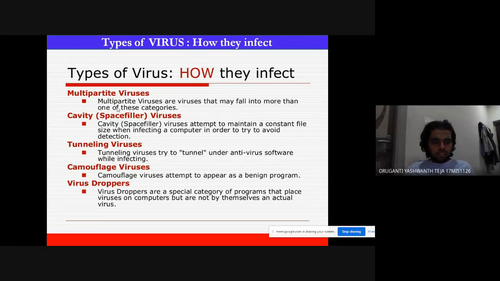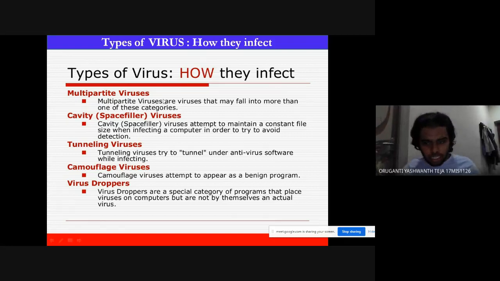Tunneling viruses try to go under the antivirus software by infecting. Camouflage viruses attempt to appear as a benign program. Virus droppers are a special category of program. These are not actual viruses, but they are the containers of the virus. Let me discuss them in upcoming slides.